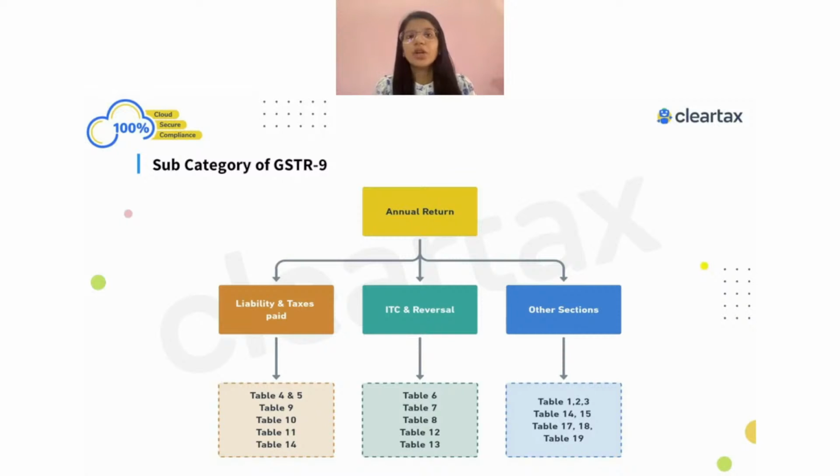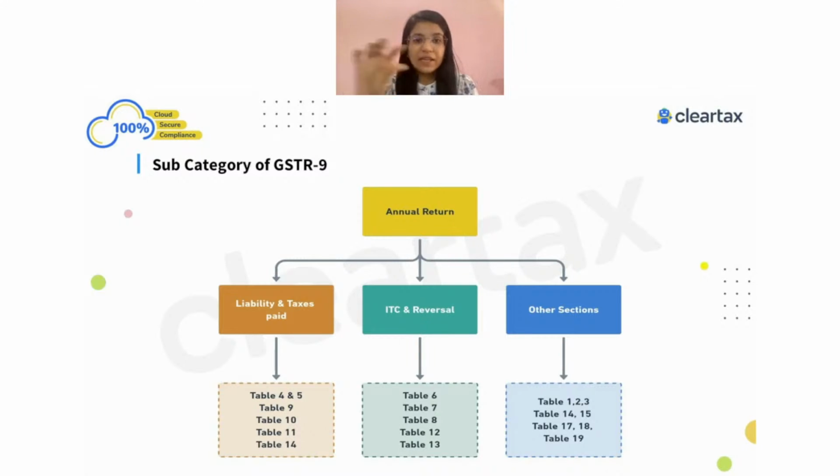Now, when you ask me how you're going to even fill the liability and the taxes paid, we have one source, which is GSTR-1, the second source is your GSTR-3B, and the third source is your books of account. These are the 3 major sources, because the entire liability information we show in GSTR-1, we also show in GSTR-3B, and obviously in books of account. Ideally, all of these 3 should always match. Whatever liability I have in respect of GST should match with my books, with my GSTR-1, and with my GSTR-3B.